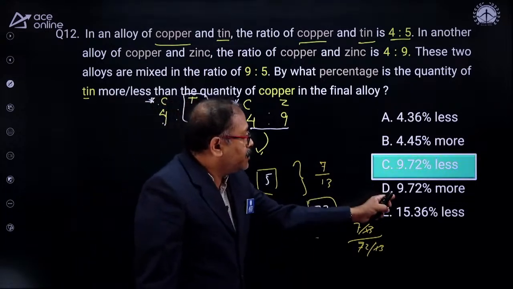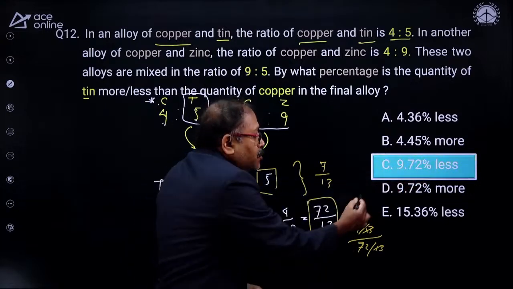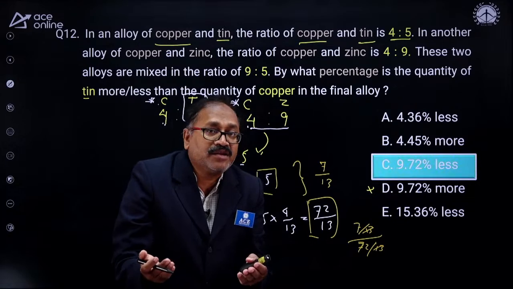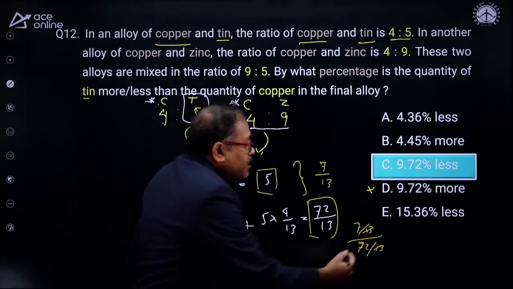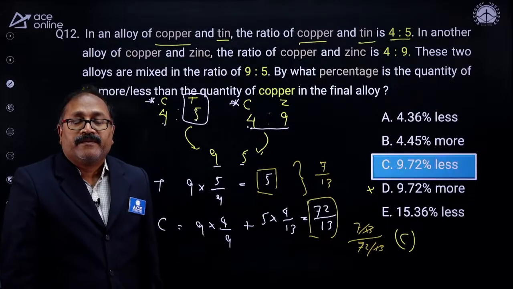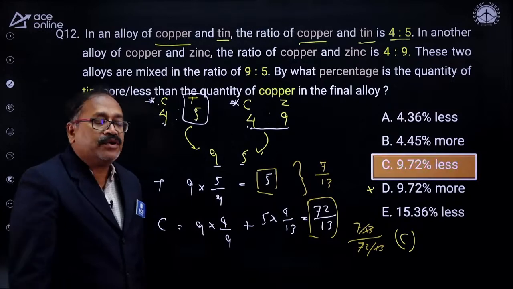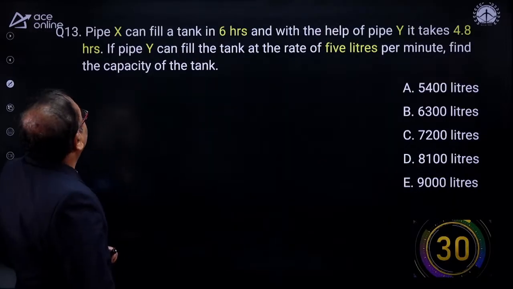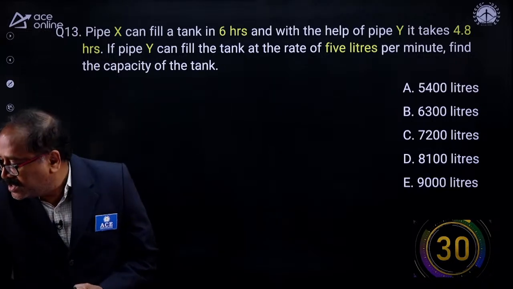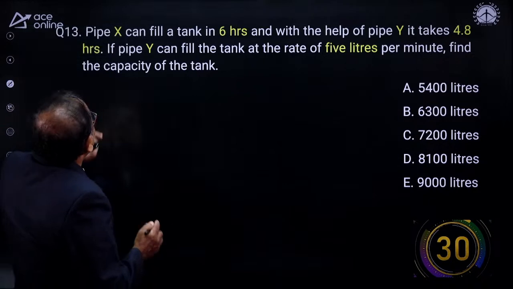And as this is less, so obviously it is less. This is not my answer. And no other options are closer to 9 plus. Therefore, I can say that option C is my answer. Here we handle the question this way. So keep working on the questions like this here. And with this, I will conclude with your permission, as I am allotted only 1 hour.